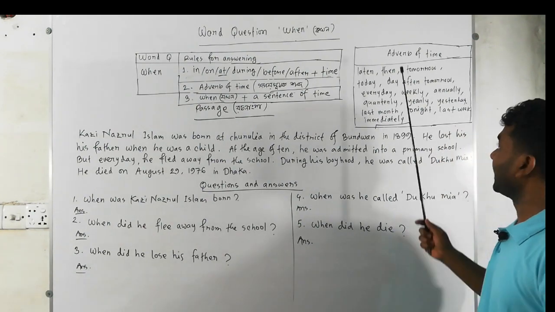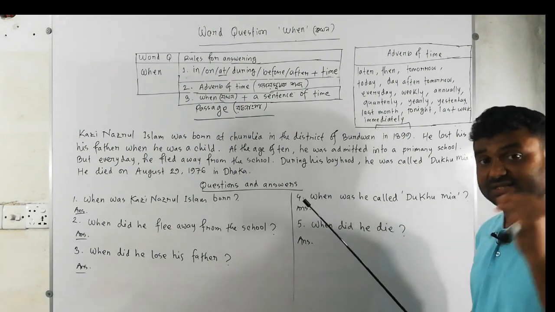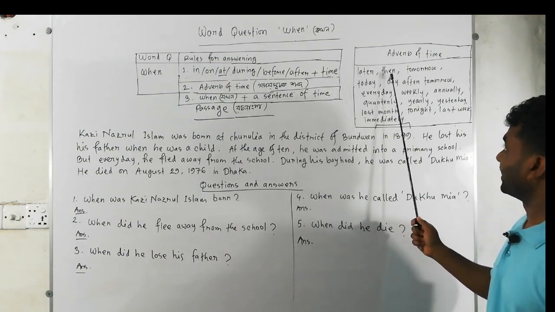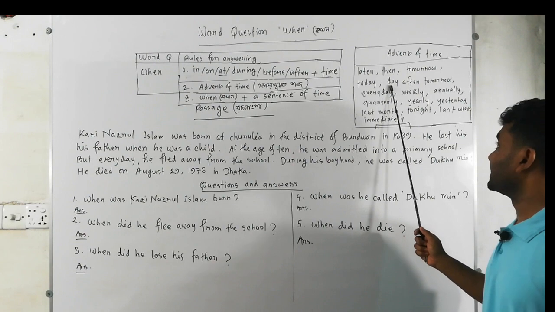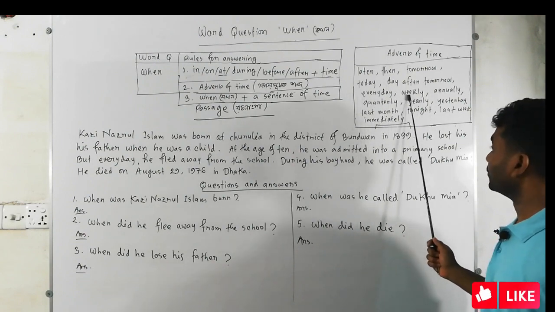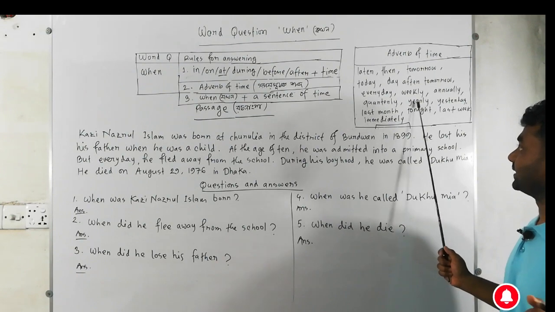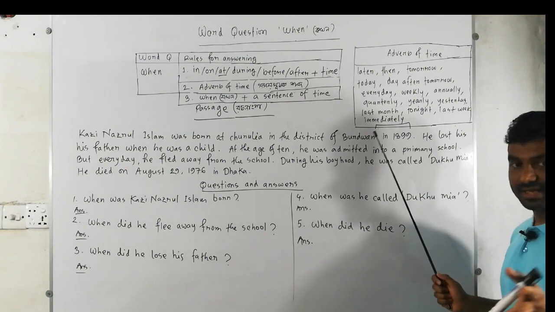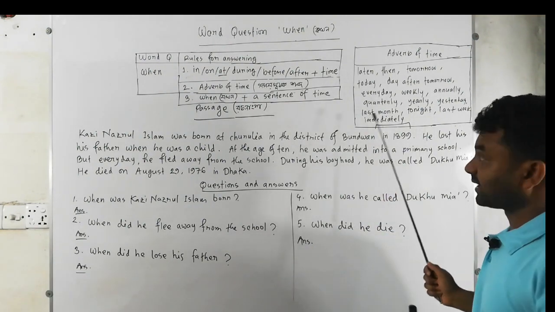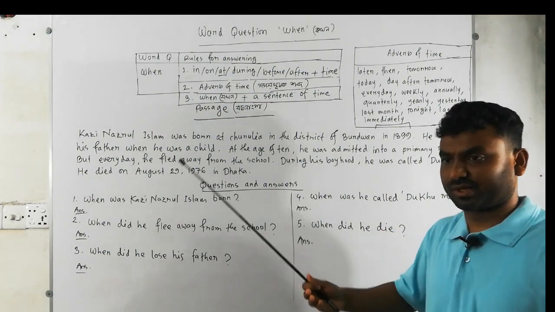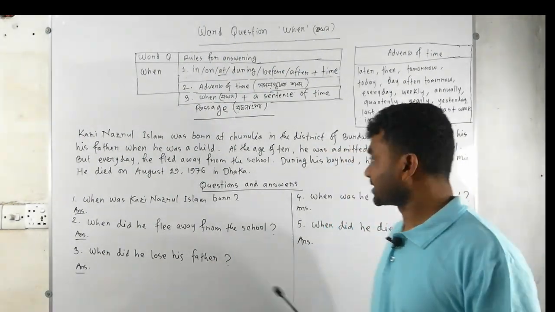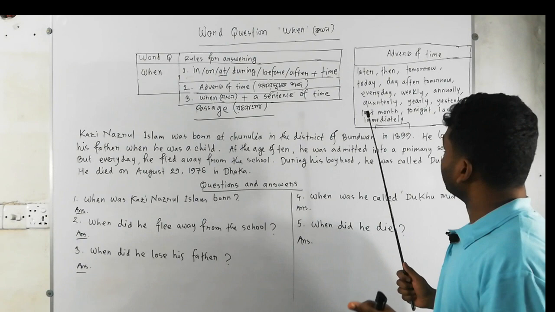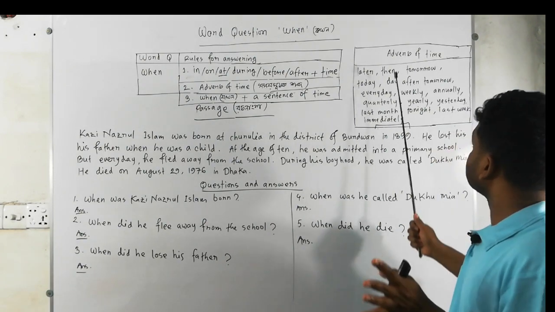Take a look at adverbs of time. Here are some adverbs of time. I'm going to read through: later, then, tomorrow, today, day after tomorrow, every day, weekly, annually, quarterly, yearly, yesterday, last month, tonight, last week, immediately. These words are adverbs of time. There are a lot of words you can find in the dictionary, but I've written just a few adverbs of time.